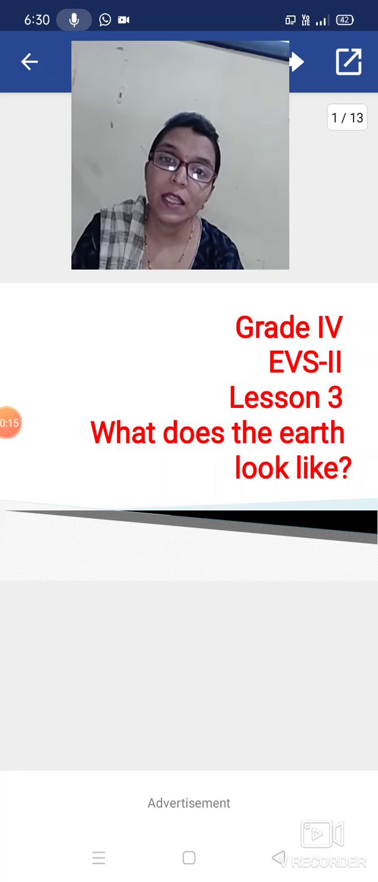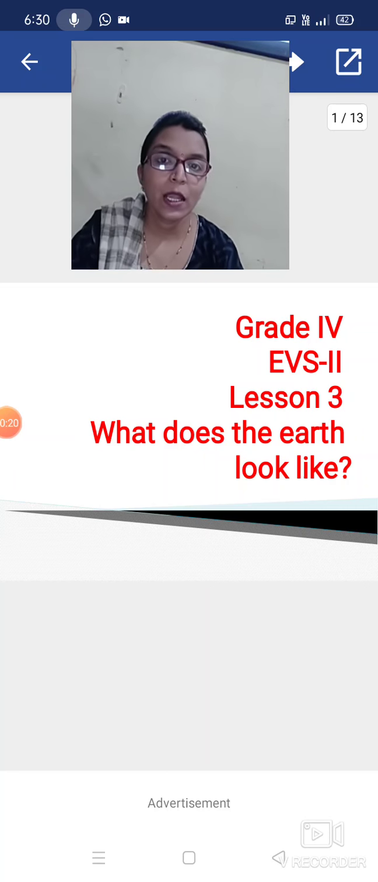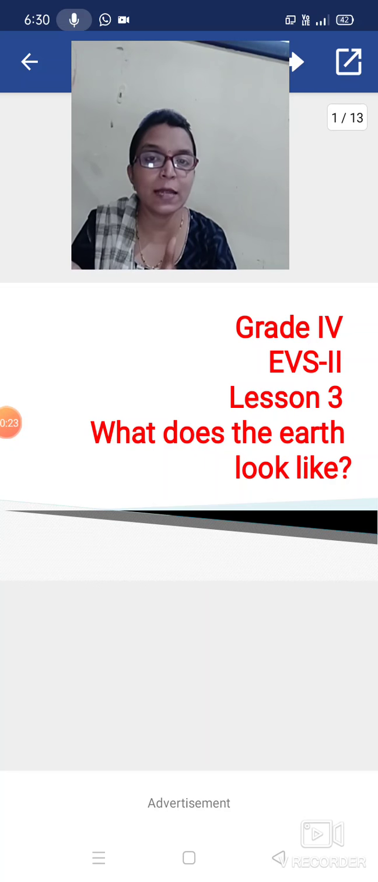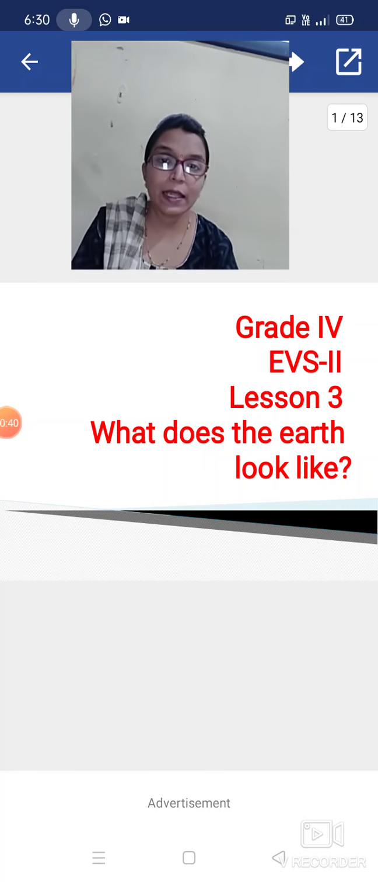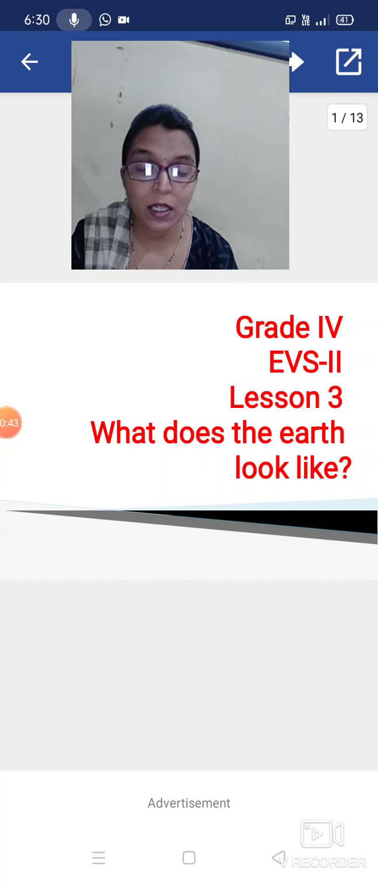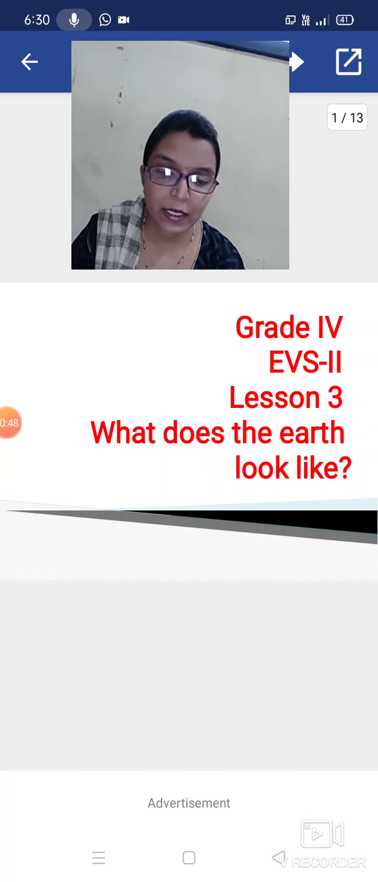Before that, I want to tell you about the index, the contents of EVS 2. In EVS 1, the names of the chapters were given as they are. But in EVS 2, the main chapters are given, and under them sub chapters, sub lessons and subtopics. Like in the first, what is the first lesson? Open page number 1 and see the contents on the left side.